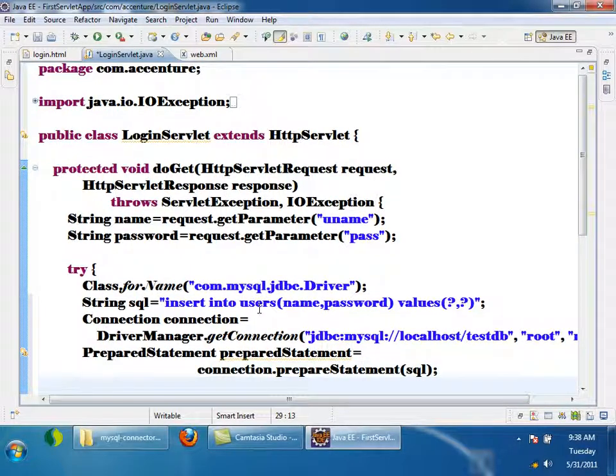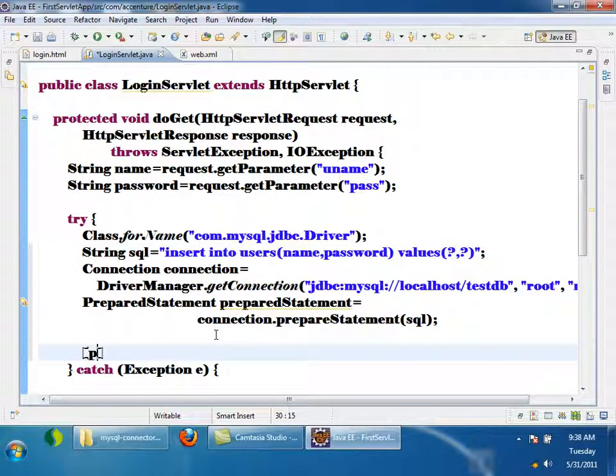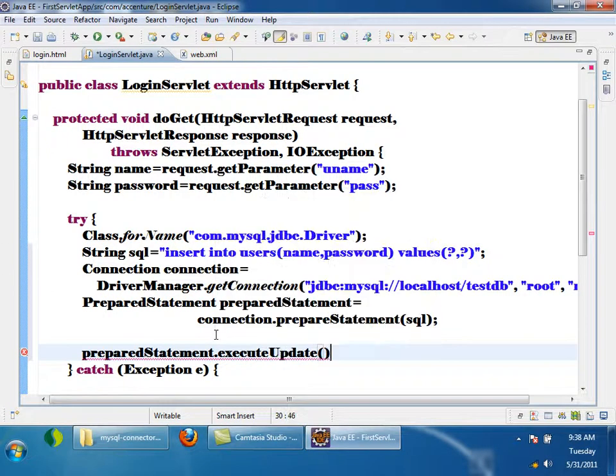Then see, there are two question marks before firing this. To fire the query, what I have to do? Call prepared statement dot executeUpdate. If I call this statement, the SQL statement will be fired. But before firing, I have to set the values for these question marks.